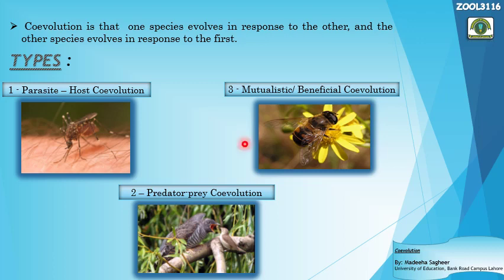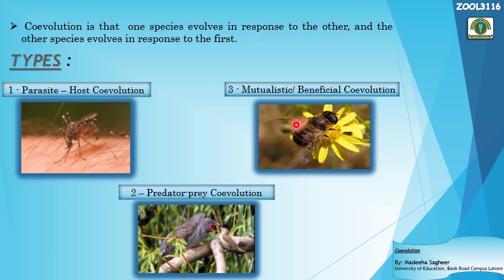Number one, here you can see, is the parasite-host coevolution. Two species have the relationship of parasite and host. One is the parasite, another is the host. The coevolution that takes place between these two species in response to each other's adaptations is known as parasite-host coevolution. The second kind is predator-prey coevolution. Here the organisms have the relationship of predator and prey. The coevolution that takes place as a response towards each other's changes is known as predator-prey coevolution.